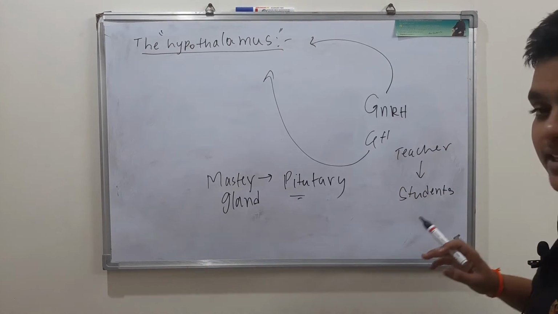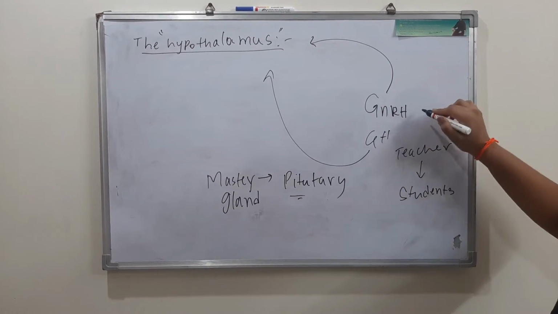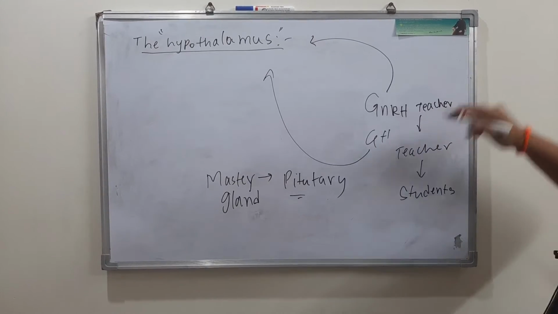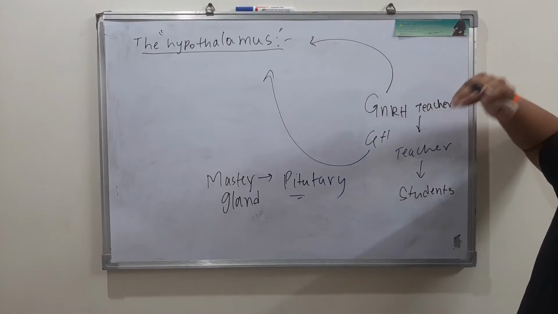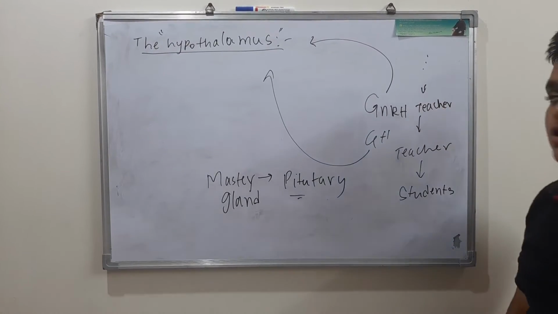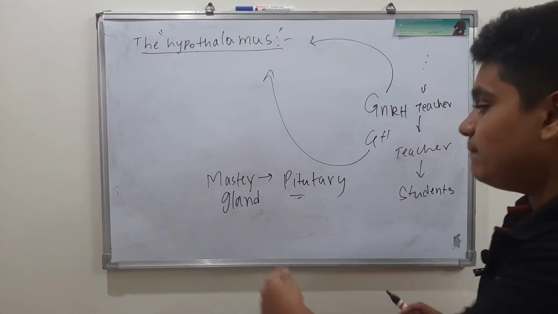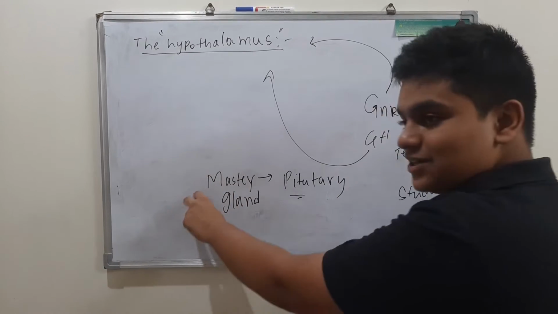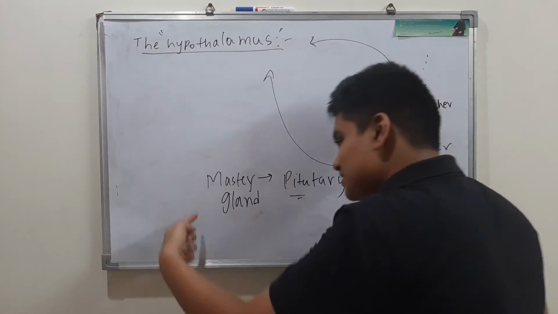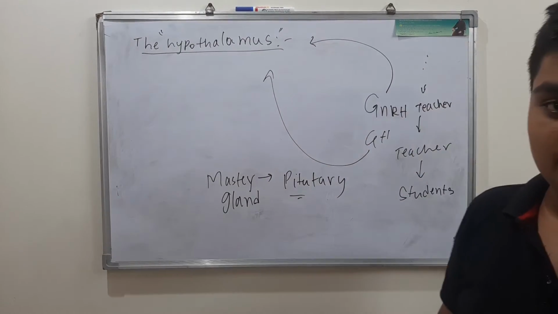While he was studying in 10th class, he was a student of some other teacher, and that teacher would be a student of some other teacher. So like that the tree continues. In the same manner, the pituitary is the master gland of our body, and the hypothalamus is a master of this master gland. Got it?